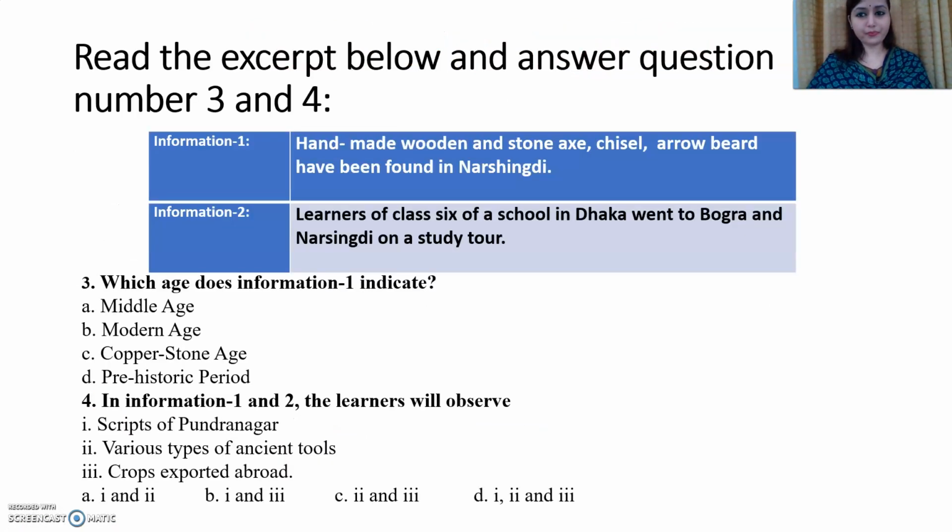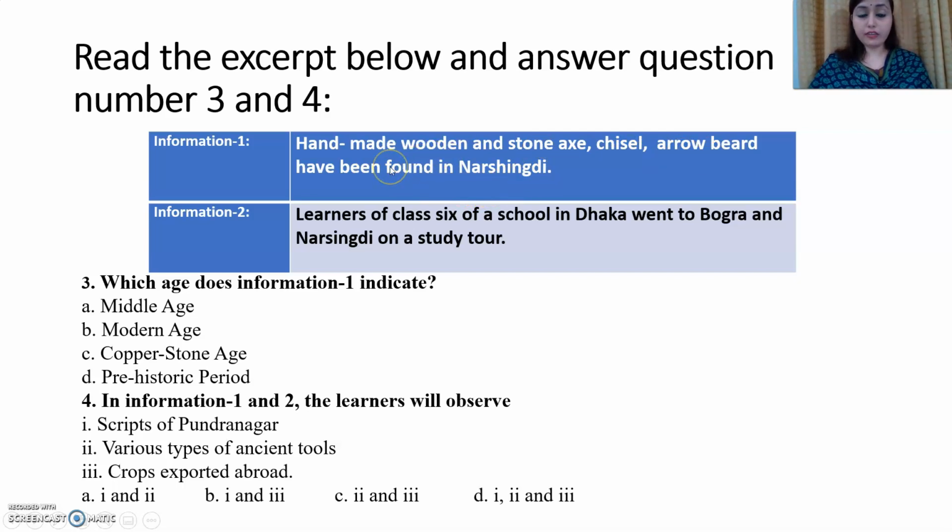Now read the excerpt below and answer questions number 3 and 4. There are some pieces of information that will give you some clues, and using these clues you will have to answer the question. Information number 1: handmade wooden and stone tools, arrowheads have been found in Norsindi.